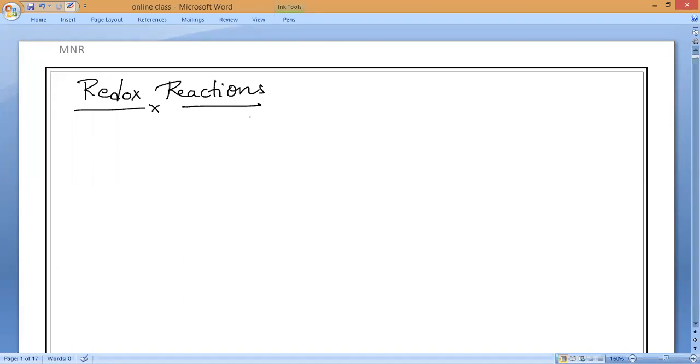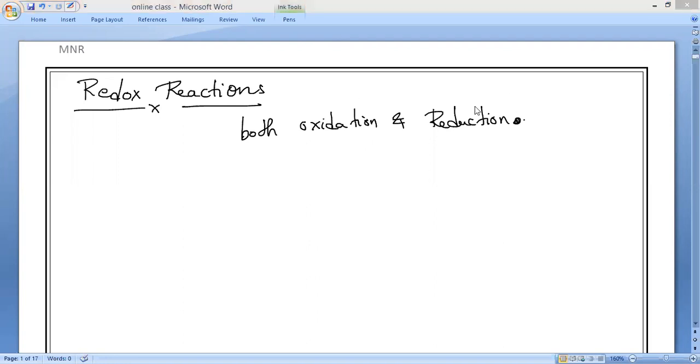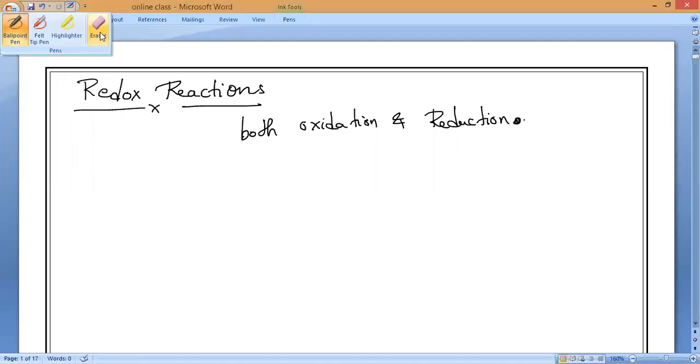So redox reaction means both oxidation as well as reduction combined take place at a time in a single reaction. Then we say it is a redox reaction. Now, what are the real-life effects of redox reactions in our everyday life? Knowingly or unknowingly, we can observe some kind of redox reactions in our everyday life.